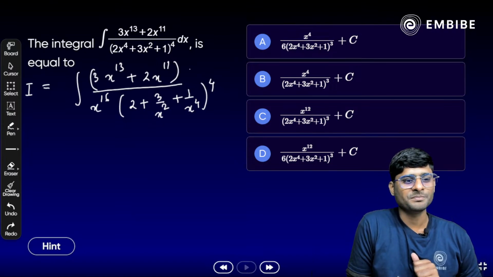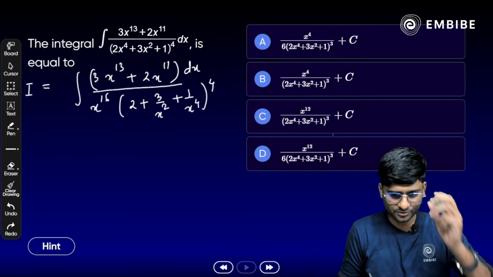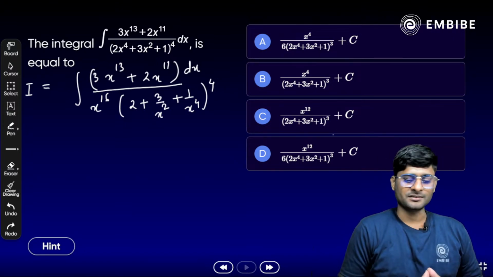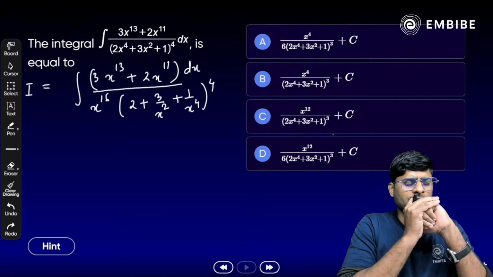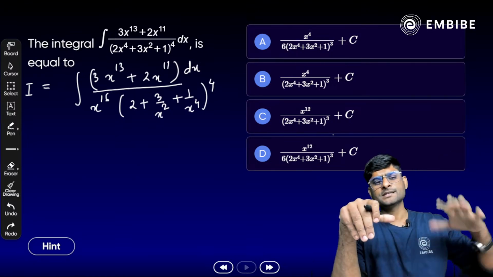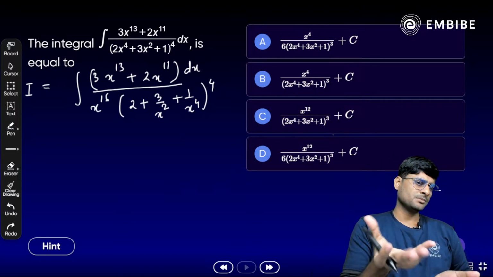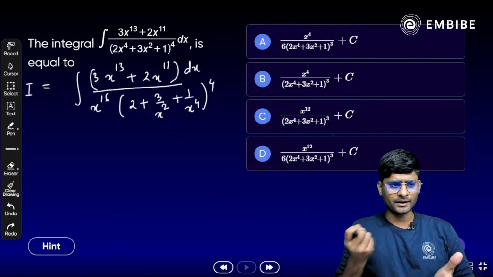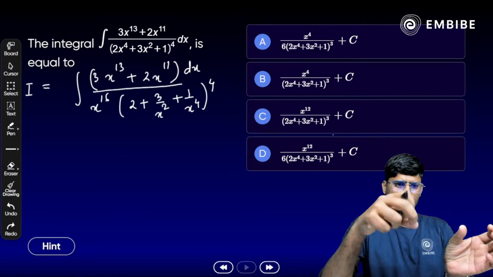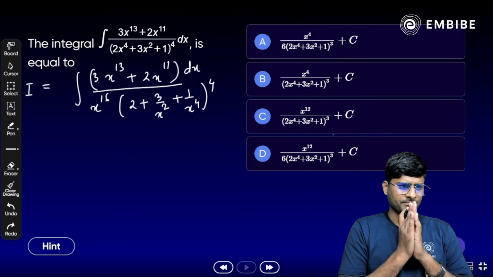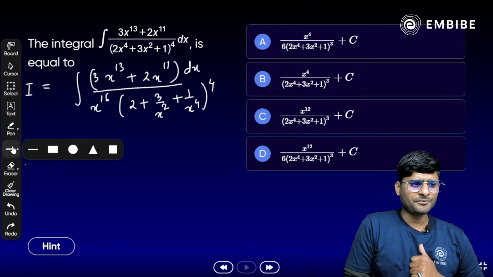Bracket close, that should be dx here. Yes, very good answer, Shantanu. x raised to the power 16. Okay, all right. So can we substitute now? Is it possible to substitute the value 2 plus 3 by x square plus 1 by x raised to the power 4 to get the value here? If we take a denominator, let 2 plus 3 by x square plus 1 by x raised to the power 4, anything? Not yet.